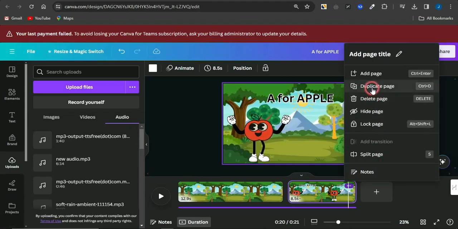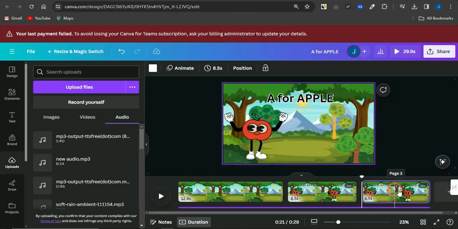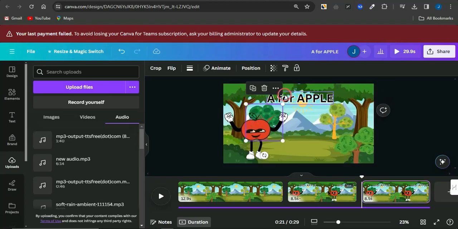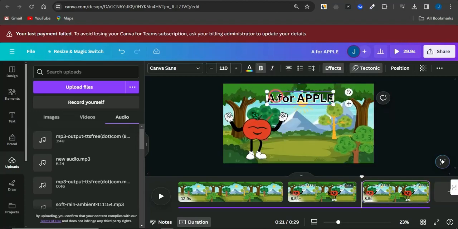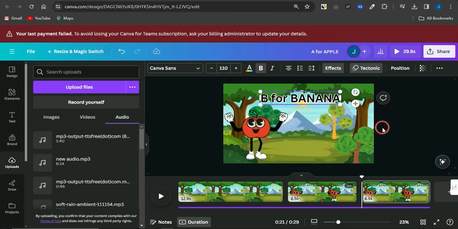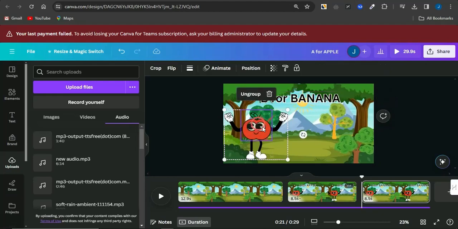So I come right here, click on the three dots, and duplicate this. I'm going to change this A for apple to something like B for ball, B for banana, to fit into the script. Once that has been done, I need to change this apple to a banana. So I'm going to click on group right now.